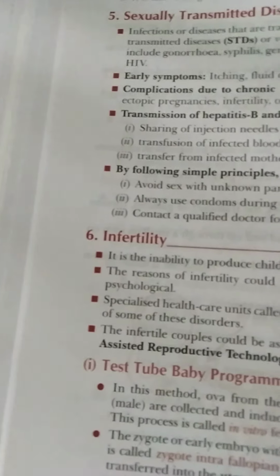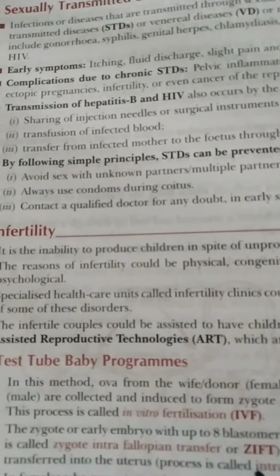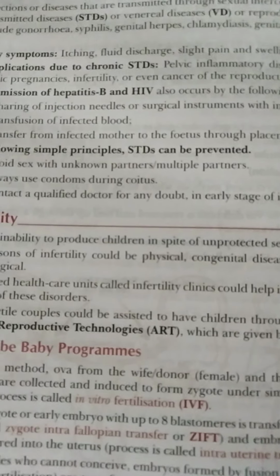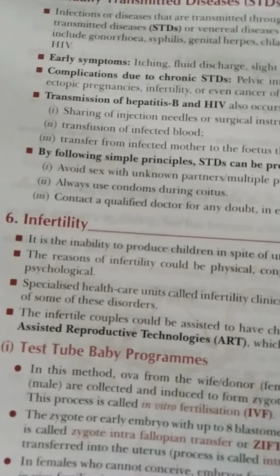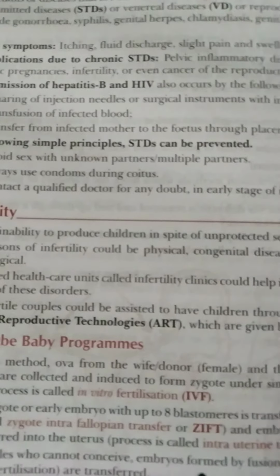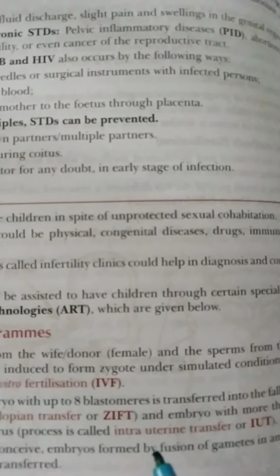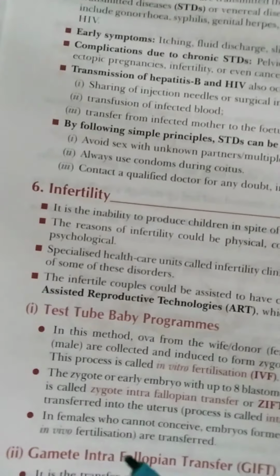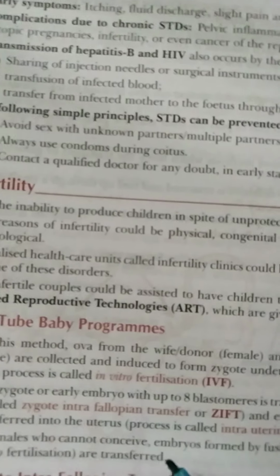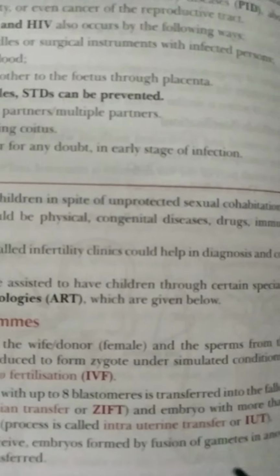Similarly, the zygote or early embryo with up to 8 blastomeres is transferred into the fallopian tube, and it is called zygote intra-fallopian transfer, or ZIFT. Remember, ZIFT. An embryo with more than 8 blastomeres is transferred into the uterus. The process is called IUT, intrauterine transfer. So this is the method.